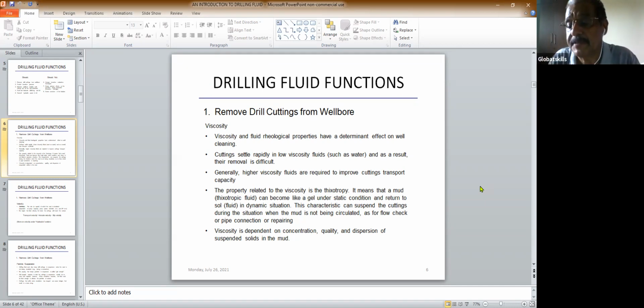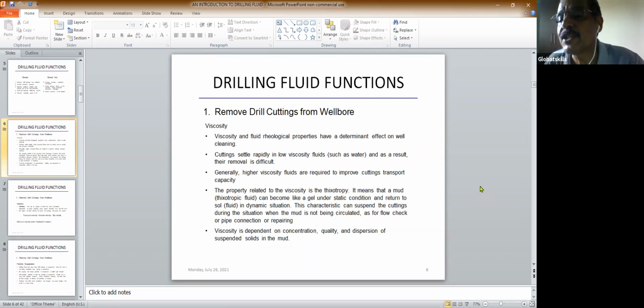Thixotropy is a property where, when you keep the fluid without any disturbance, without any agitation, the viscosity increases. As soon as you agitate or disturb it, the viscosity decreases. You keep water in a glass for days together, nothing happens, there is no change in the viscosity.